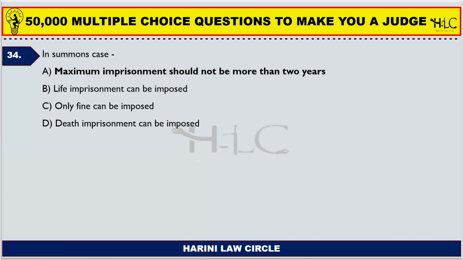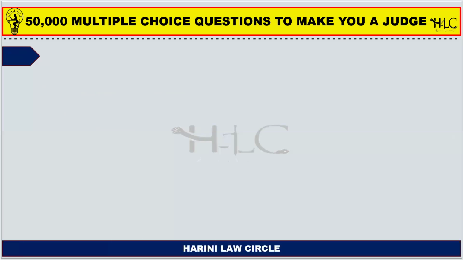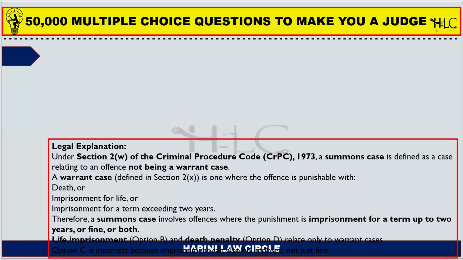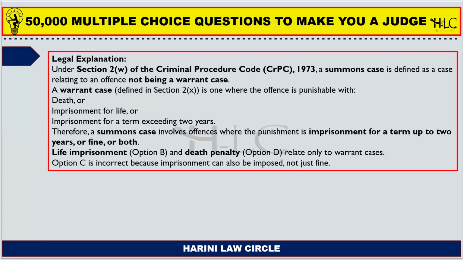Next one. In a summons case, maximum imprisonment should not be more than 2 years. It is right. So you cannot imprison a person in a summons case for more than 2 years. Section 2(w) of the Code of Criminal Procedure defines what a summons case is. It is a case which is not a warrant case, as we saw in the previous question.